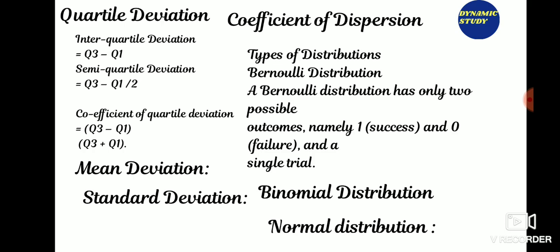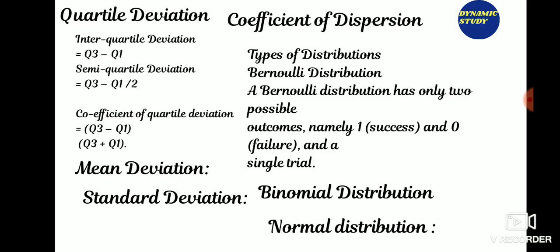Standard deviation. Now standard deviation is the square root of the mean of squared deviations of individual scores from the mean of the distribution. If each variate value increases by the same constant value, the value of standard deviation remains unchanged. Standard deviation is independent of change of origin, but standard deviation is dependent on change of scale.